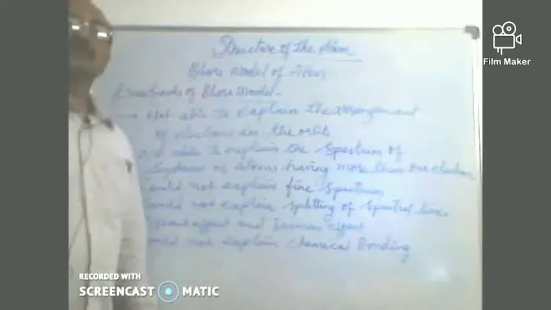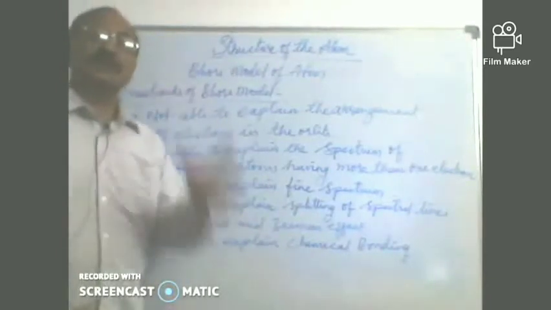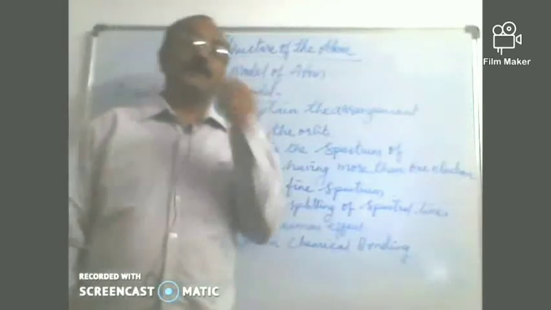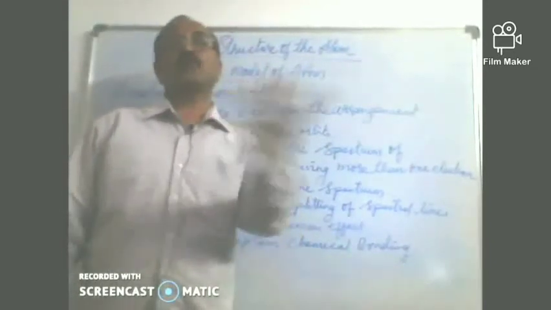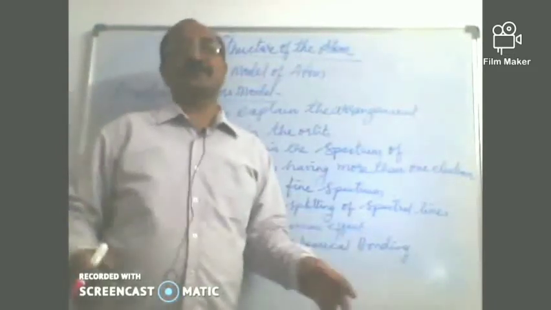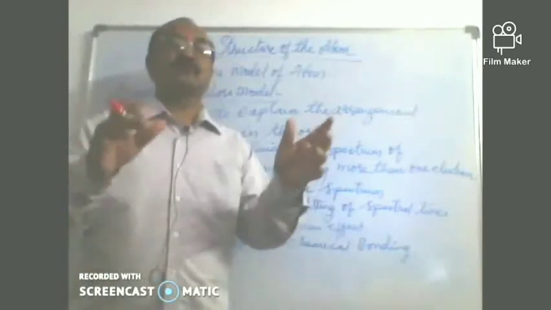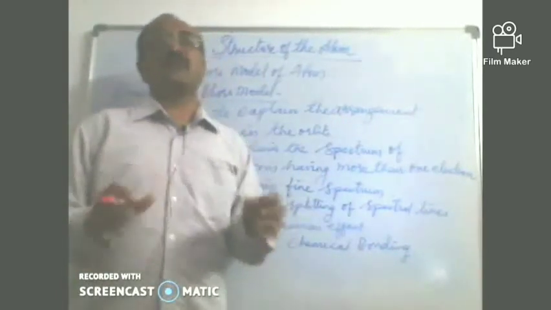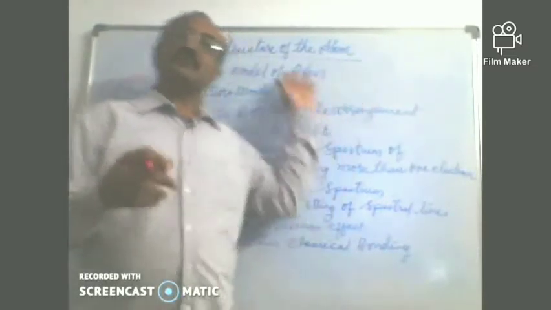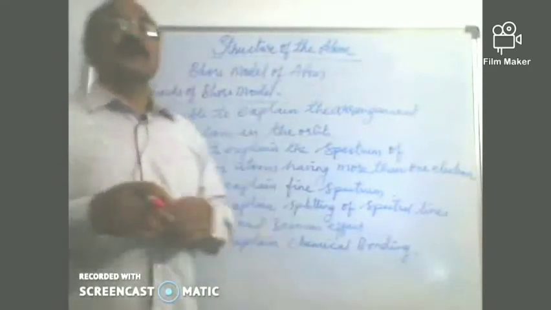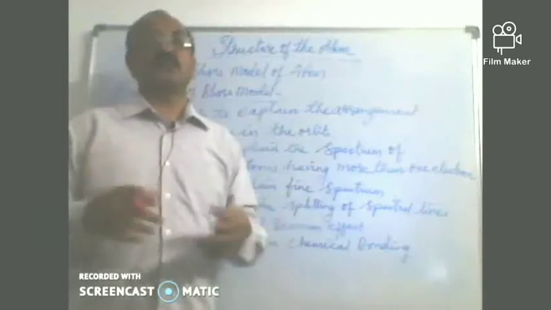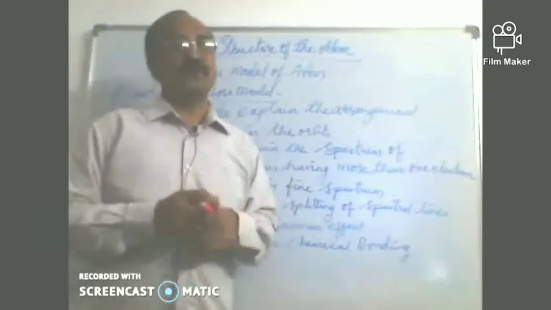So children, right now we have seen the various postulates of Bohr's model. Now, is it all right? So, do we know the whole picture of the atom? Is it all correct? So that's the idea. Now, next one. If we check, the subsequent scientists have found some flaws even in Bohr's model. Now, what are they? So, children, I have listed out the different drawbacks of Bohr's model found out by the subsequent scientists. What are they? So let us look into them.